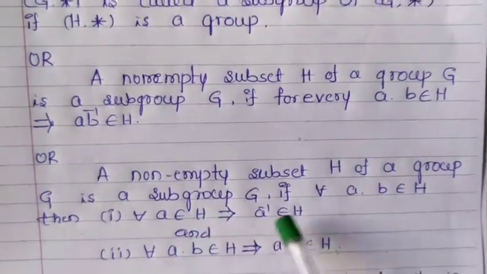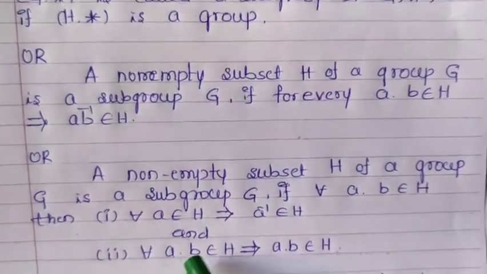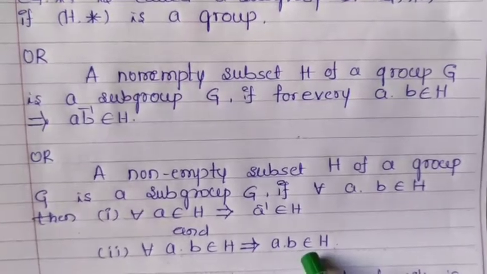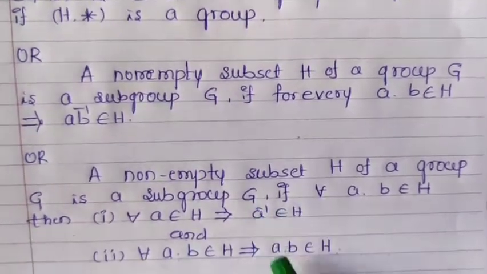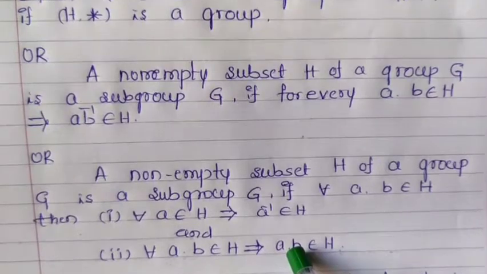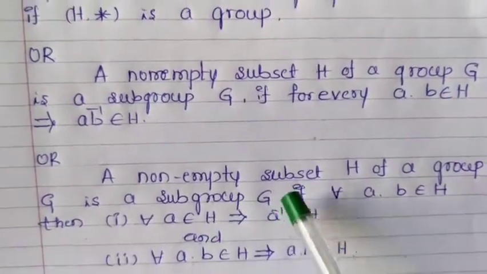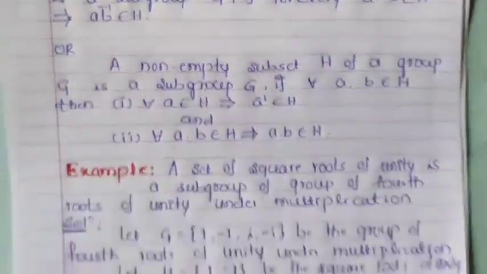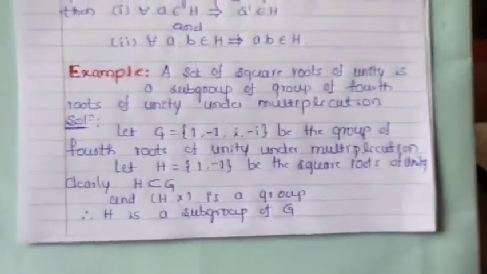For every A belongs to H implies A inverse belongs to H, and for every A, B belongs to H implies A into B belongs to H. If H satisfies these two conditions and H is a subset of G, then H is called the subgroup of G. Take one example on the subgroup.